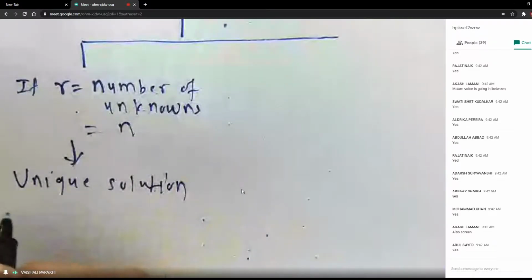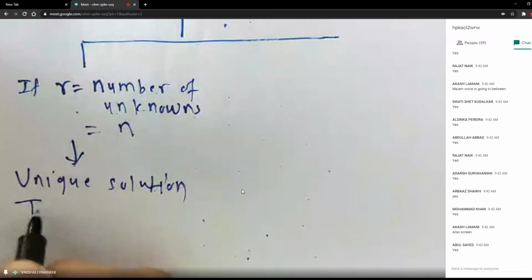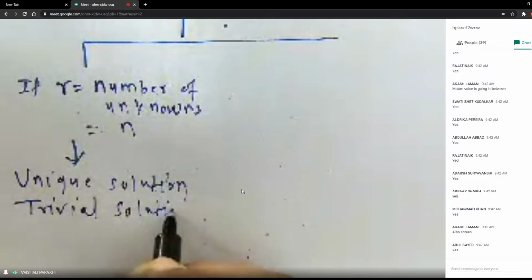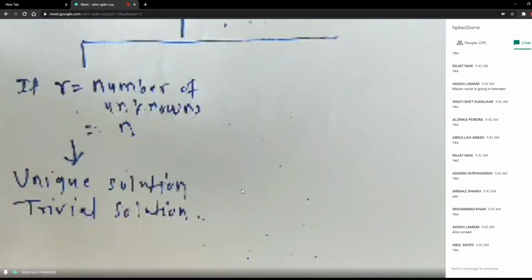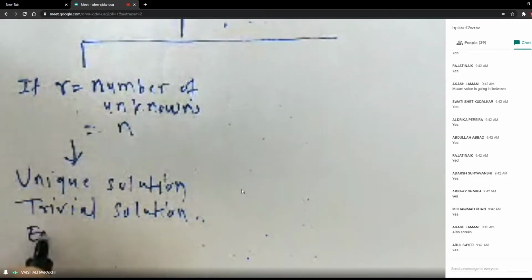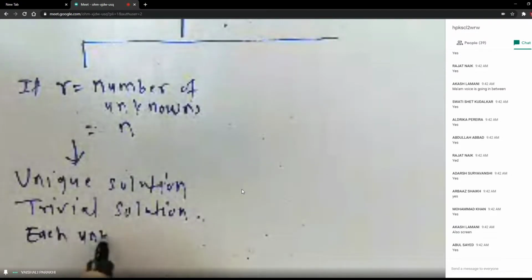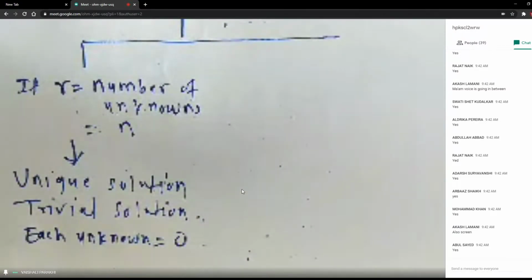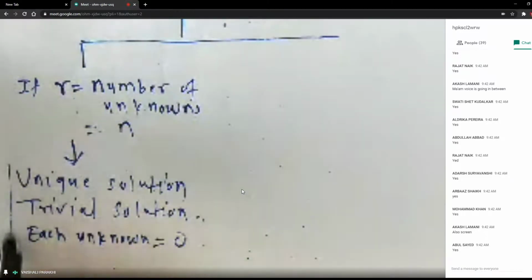And what is this unique solution? This solution is also called the trivial solution. What is the meaning of trivial solution? Each unknown is equal to 0.